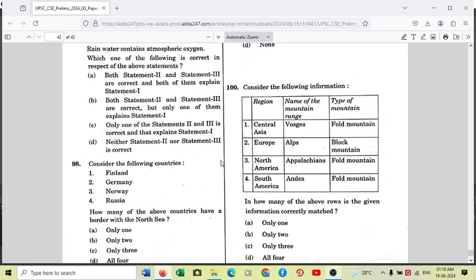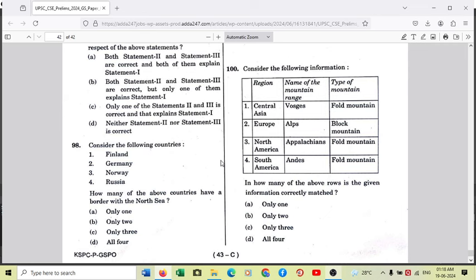Last question of this question paper. So again, the match pairs: region, name of mountain range, and type of mountain. Number one, Central Asia, Vosges, Fold Mountain. So Central Asia is wrong. Vosges are block mountains. They are a horst and graben topography located in France.